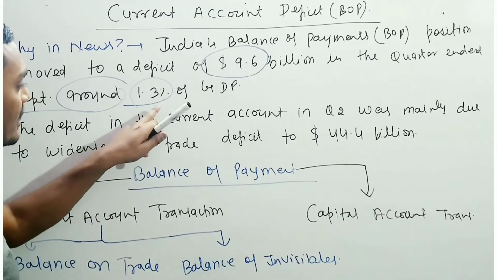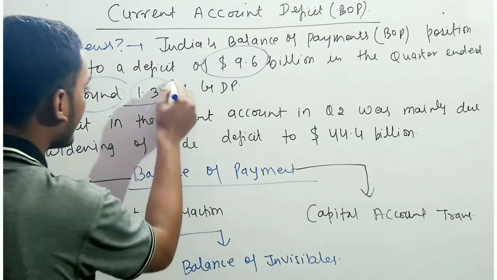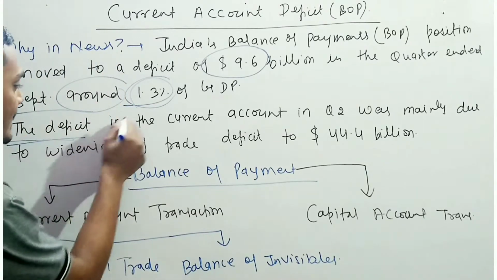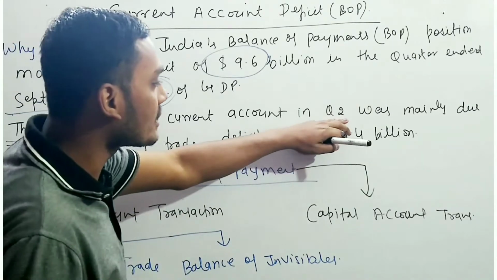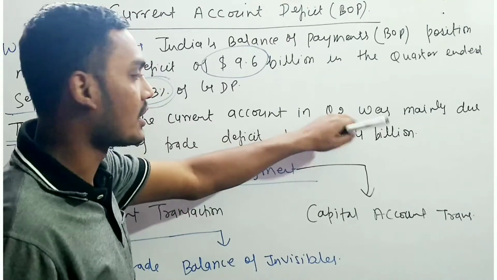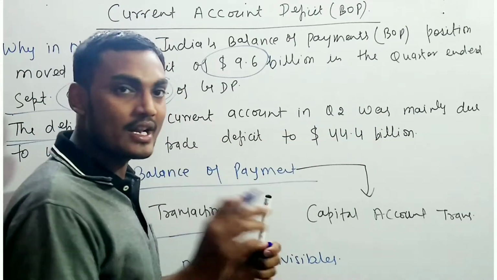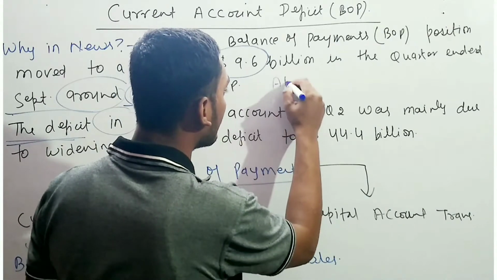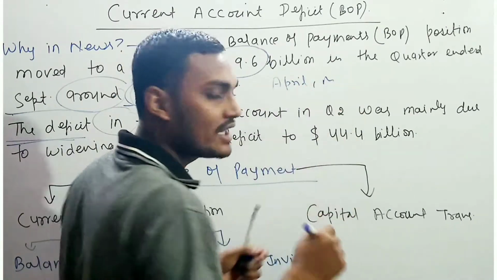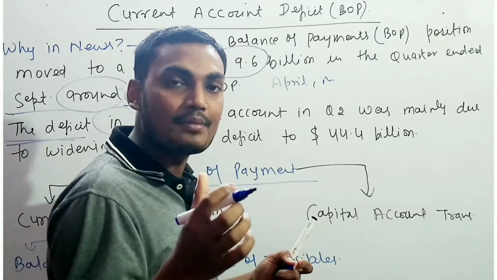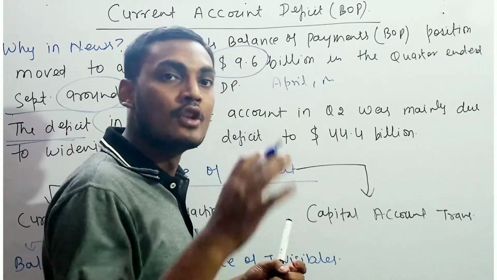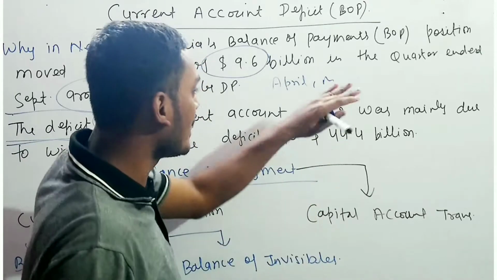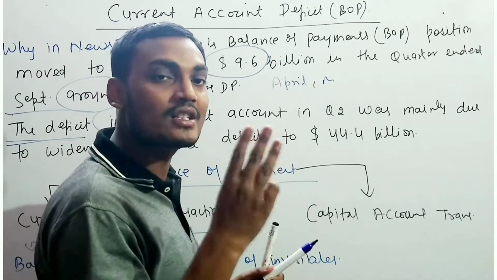So remember that this is 1.3% of GDP. The deficit in the current account in the second quarter was mainly, so remember that there are four quarters in a year. The first consists of April, May and June. Another is July, August and September, and then October, November, December and January, February, March. So these are the four quarters in a year, and each consists of 3 months.